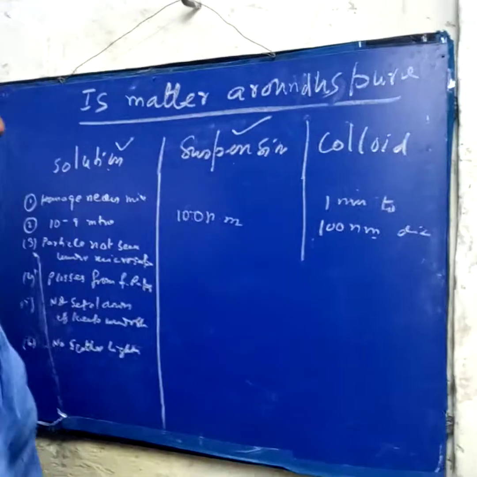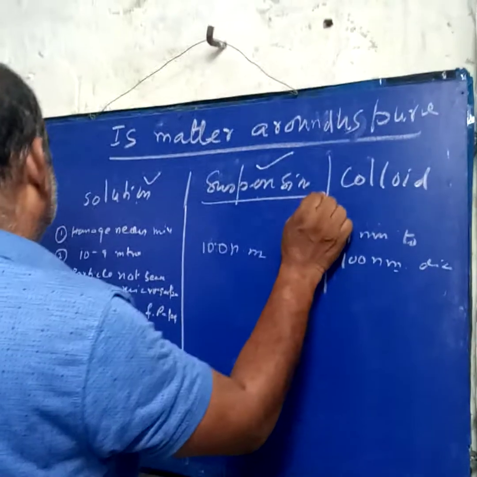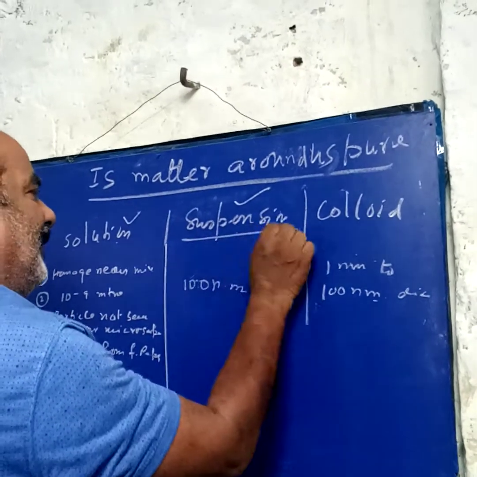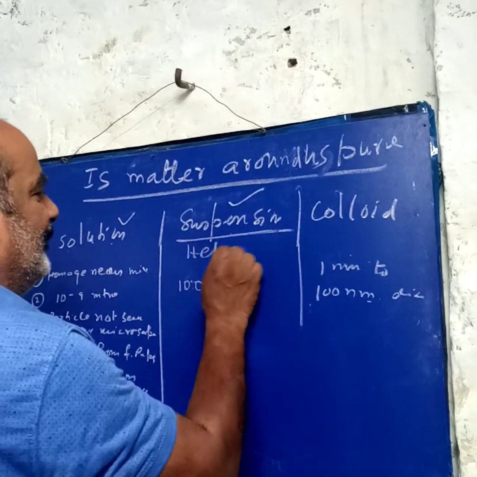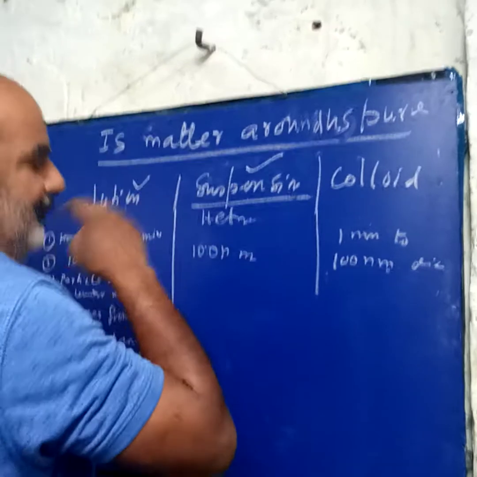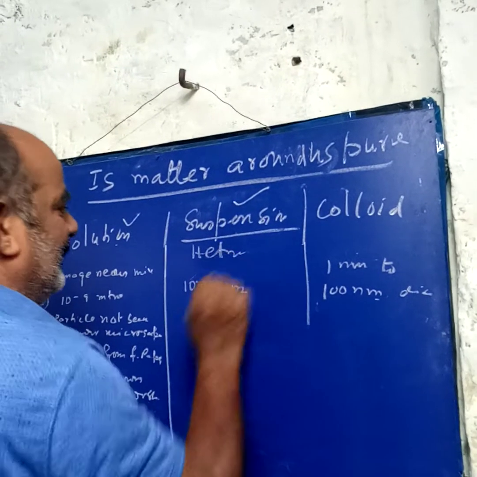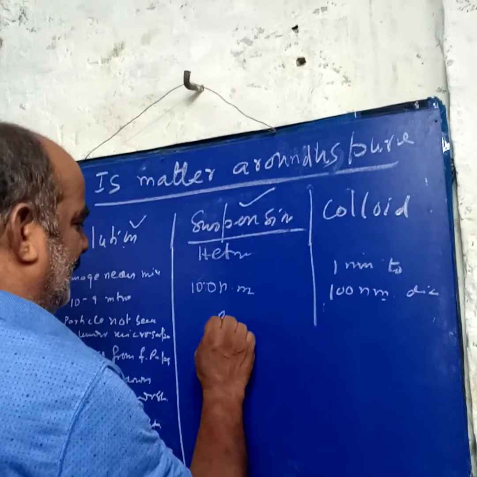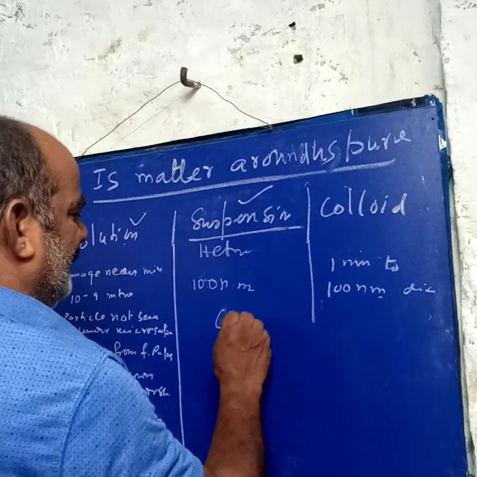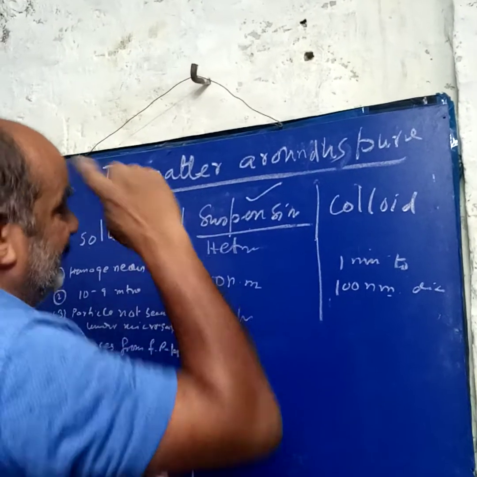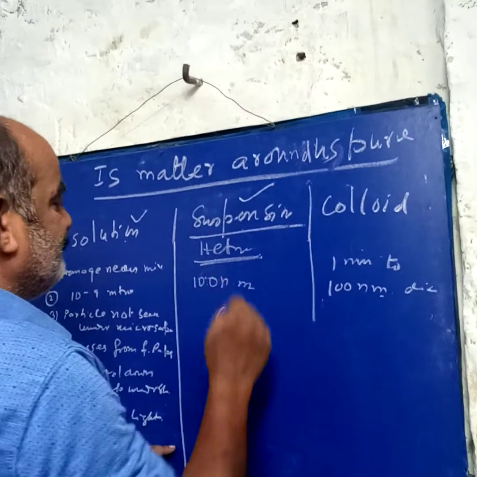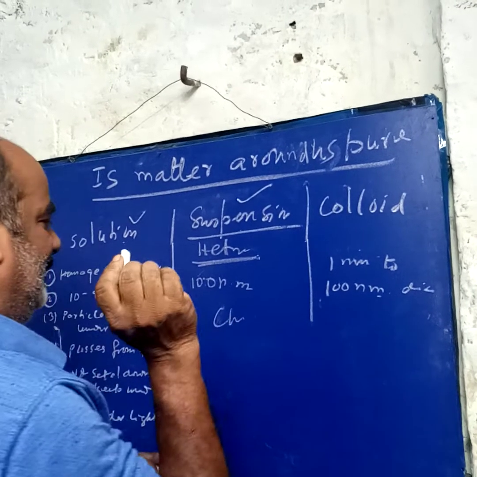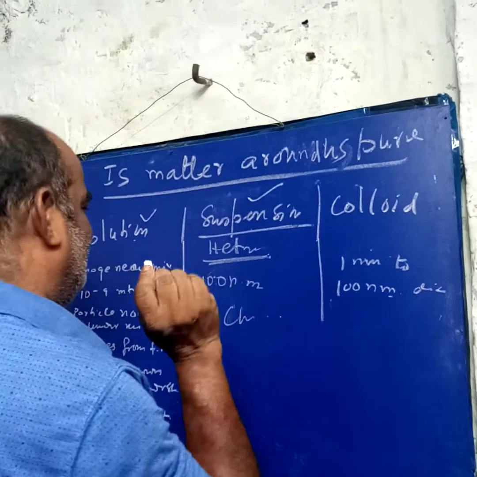But not suspension. In suspension what happens? This is heterogeneous. What does heterogeneous mean? Particles will be visible. Suppose the example is chalk powder and water, or sand and water. In this heterogeneous suspension, we see the particles are visible.